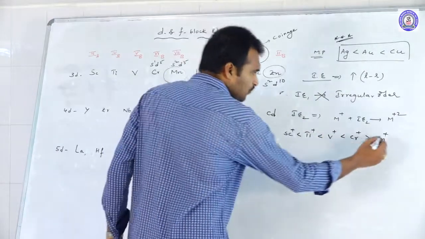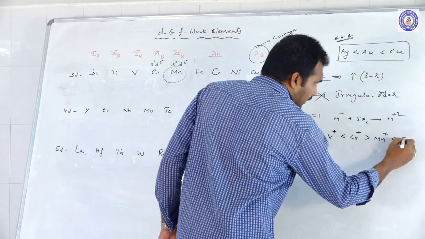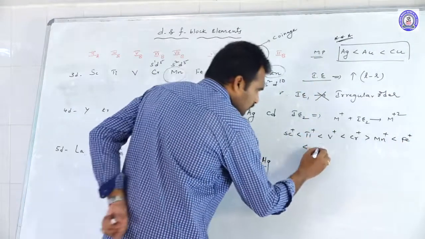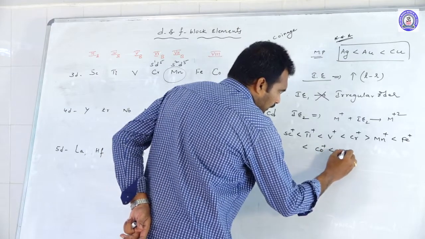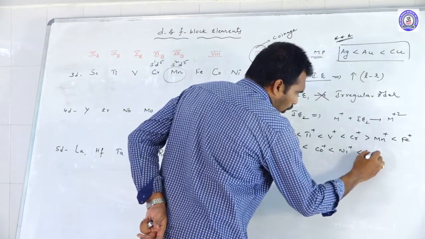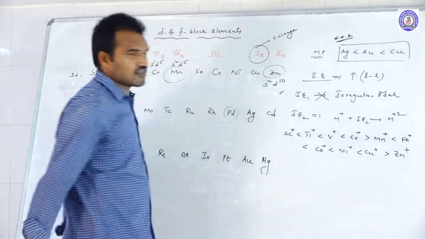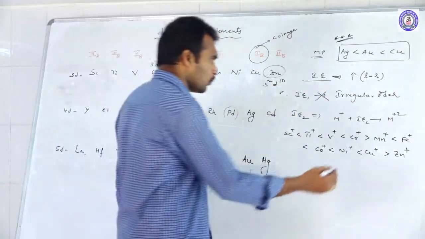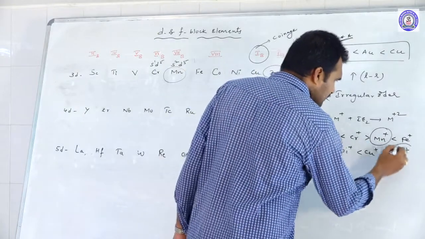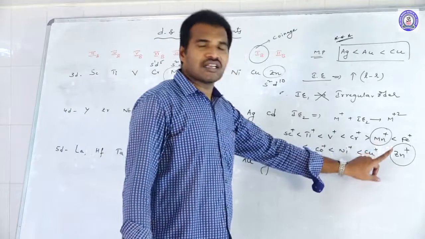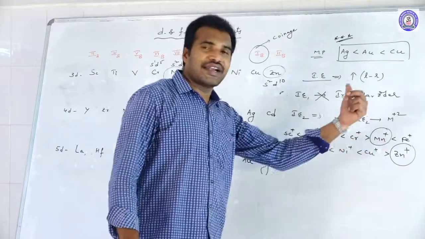That is why Mn plus, and thereafter lesser than Fe plus, lesser than Co plus, Ni plus, Cu plus, and greater than Zn plus. So here two points you should remember: manganese and zinc. These two elements have lesser second ionization energy than their neighbors.